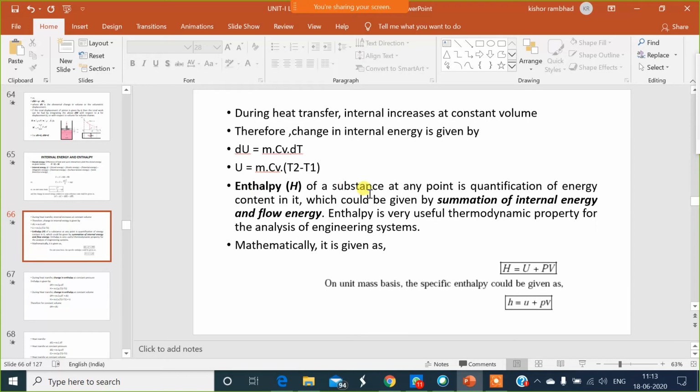Enthalpy. Now, enthalpy is a sum of internal energy and flow work. Enthalpy of a substance at any point is a quantification of the energy contained in it, which is given by the summation of the internal energy and the flow energy. Now, what is flow energy? Flow energy is a product of pressure and volume. Enthalpy is a very useful thermodynamic property for the analysis of engineering systems. Mathematically, enthalpy is a sum of internal energy and flow energy.